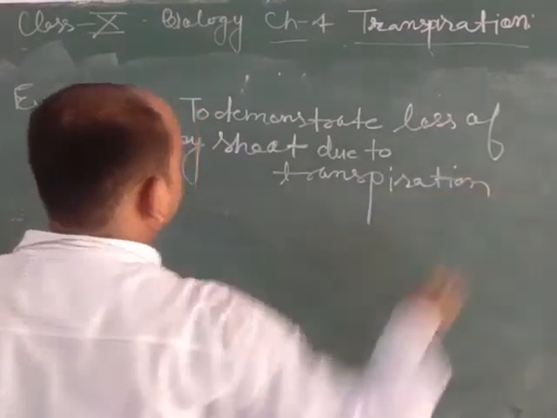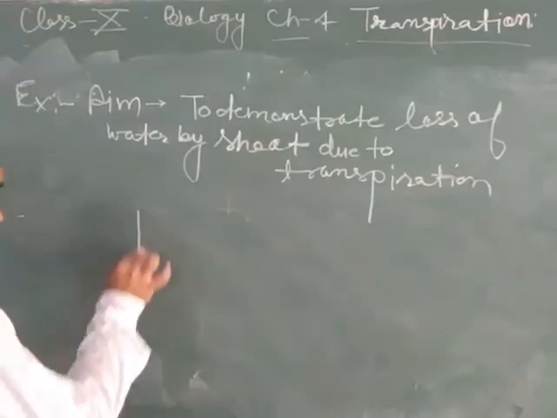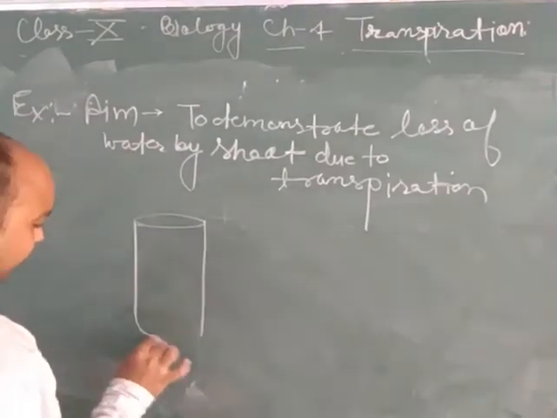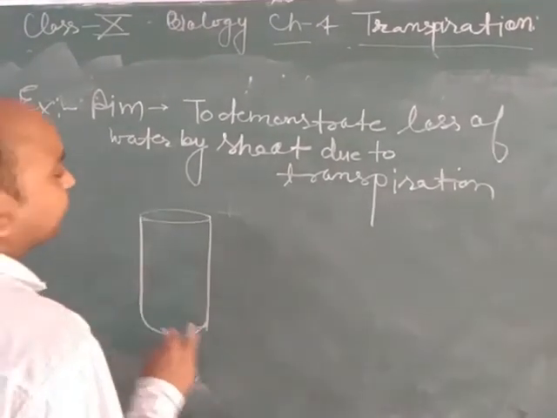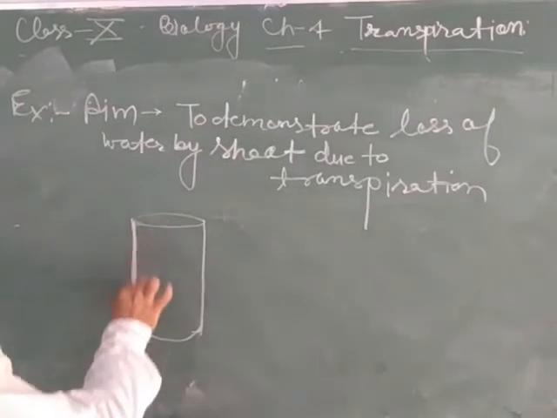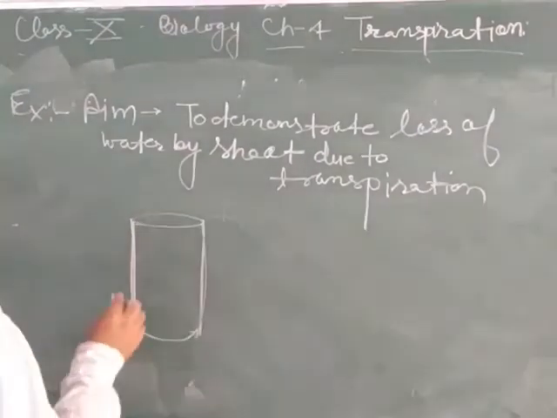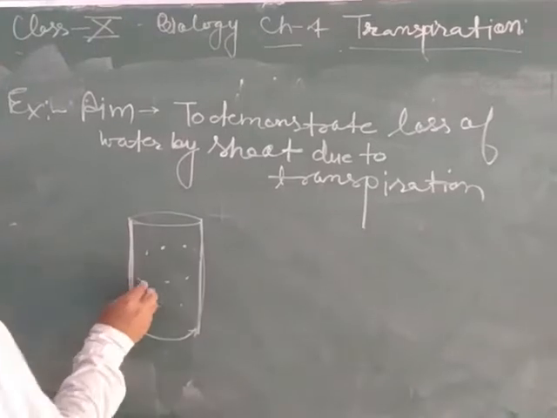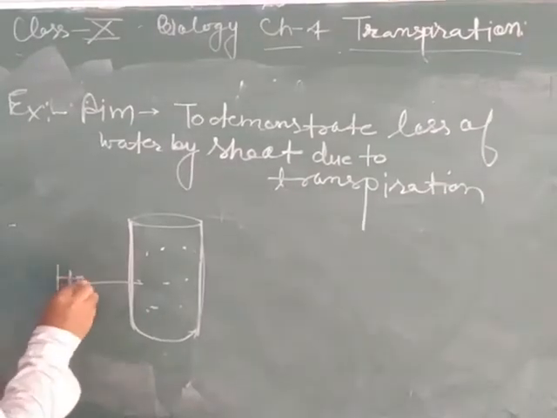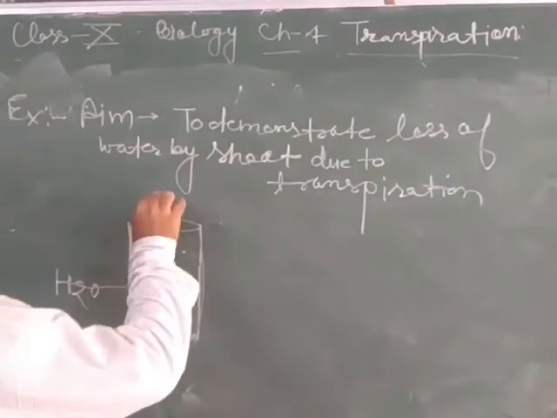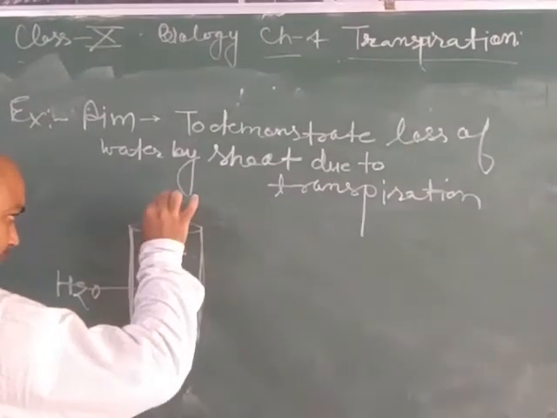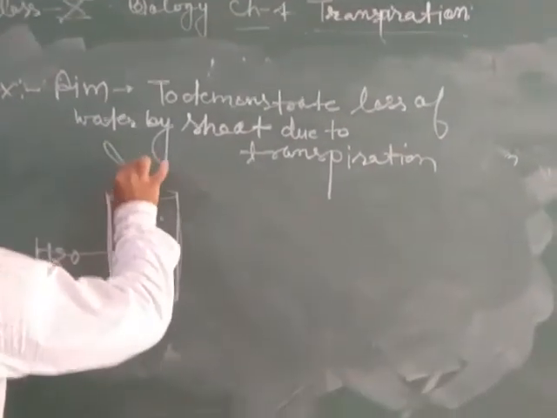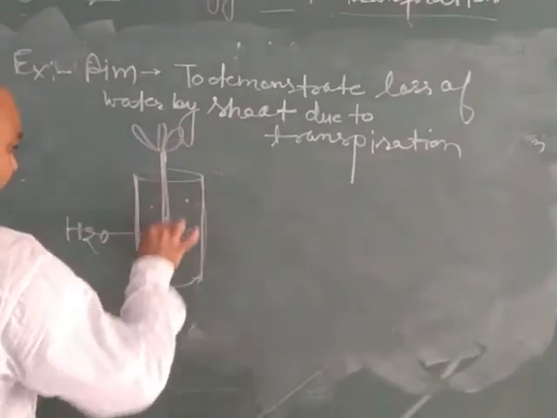For carrying out this experiment, we have to take a test tube filled with water and a plant without root, having leaves.